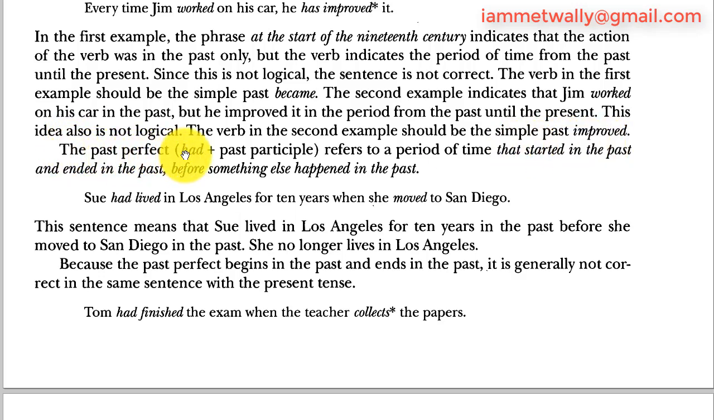The past perfect, had plus past participle, refers to a period of time that started in the past and ended in the past before something else happened in the past. Sue had lived in Los Angeles for 10 years when she moved to San Diego. This sentence means that Sue lived in Los Angeles for 10 years in the past before she moved to San Diego in the past. She no longer lives in Los Angeles.